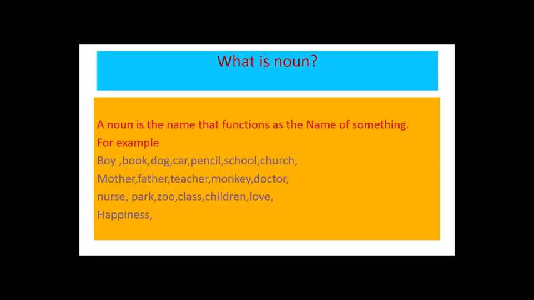All these are a few examples of the names of things, places, people, and ideas.